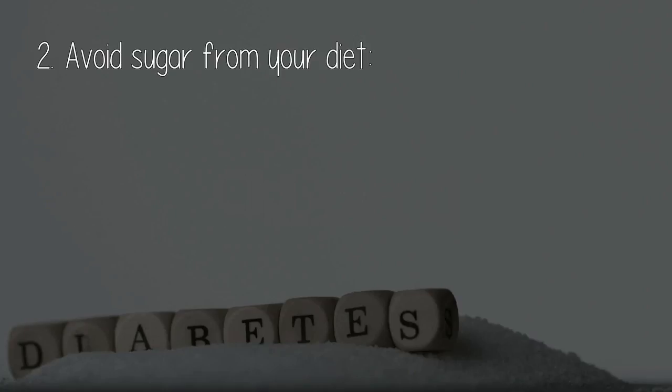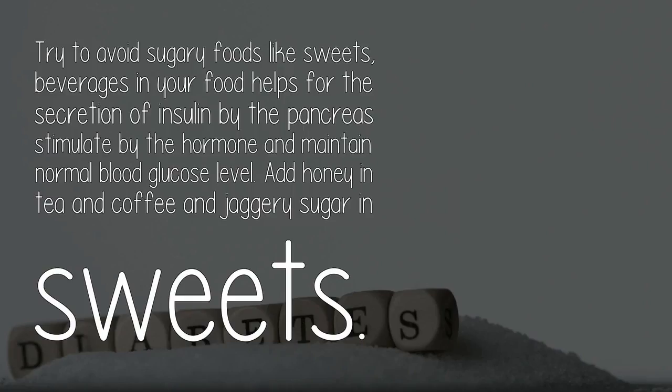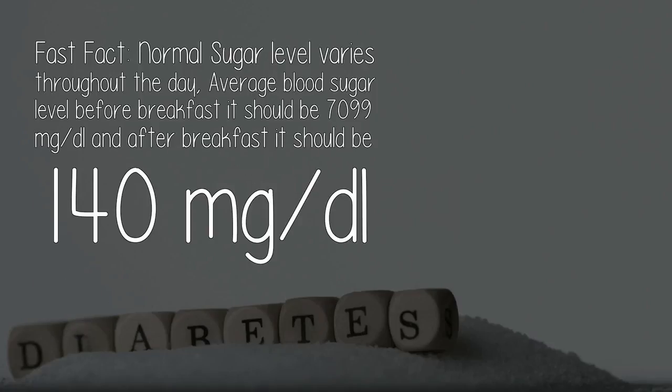2. Avoid sugar in your diet. Try to avoid sugary foods like sweets and beverages in your food. This helps the secretion of insulin by the pancreas, stimulated by the hormone, and maintains a normal blood glucose level. Add honey in tea and coffee and jaggery sugar in sweets. Fast fact, normal sugar level varies throughout the day. Average blood sugar level before breakfast should be 70 to 99 mg/dl, then after breakfast it should be 140 mg/dl.